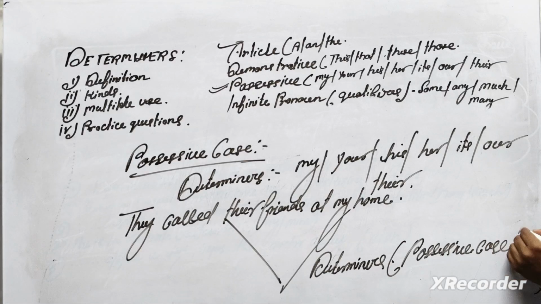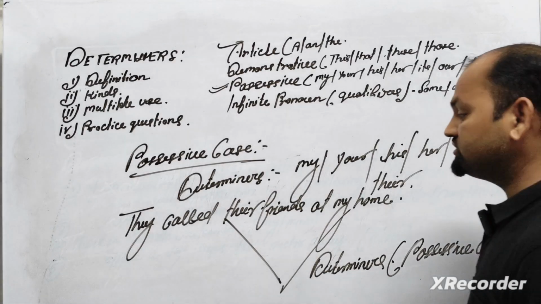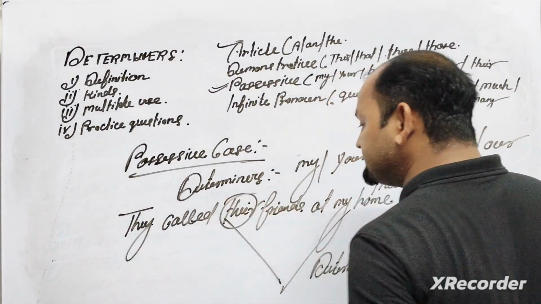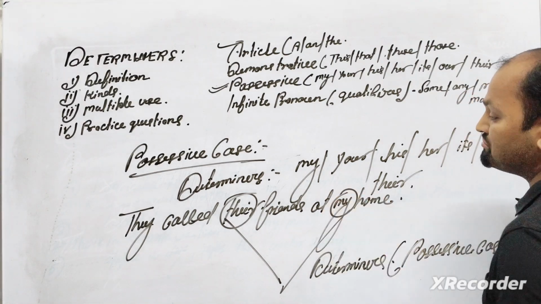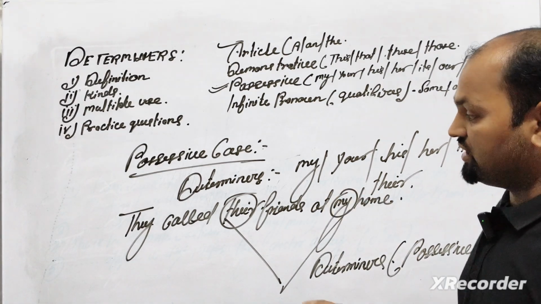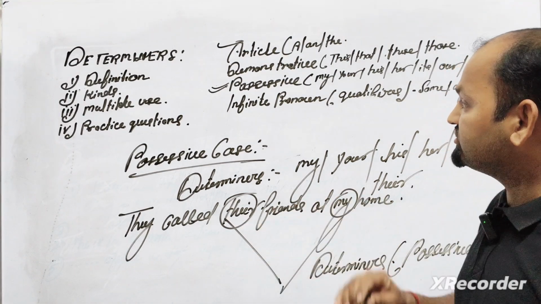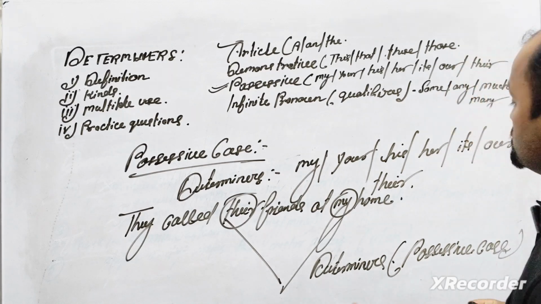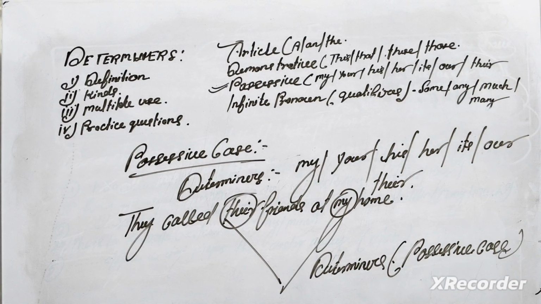Possessive case. Okay. So what are these determiners? Their is also a determiner and my is also a determiner. Are you understanding that? Very good. Absolutely. I know that you are understanding them very well.